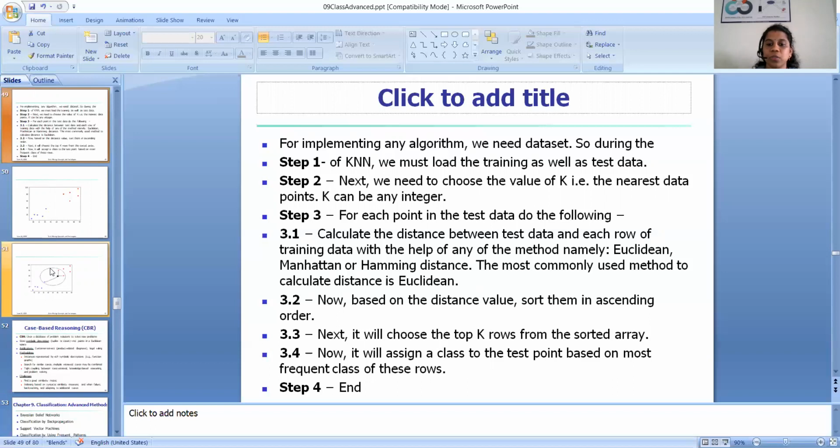Next, we have already chosen the k value, any integer. It will choose the top k rows from the sorted array. From that sorted array, we take the first k rows. Now it assigns a class to the test point based on the most frequent class of these rows. So these are the steps in KNN.